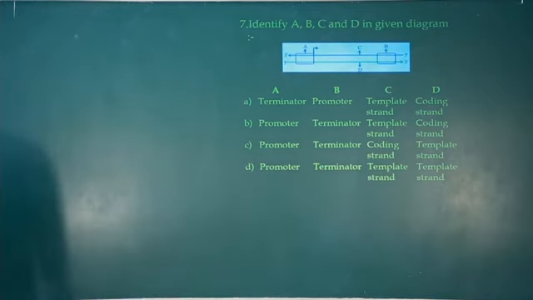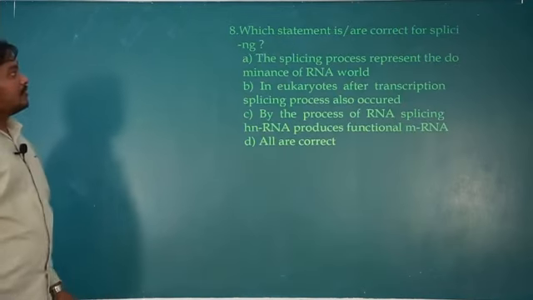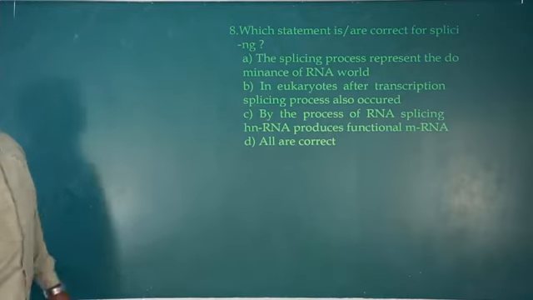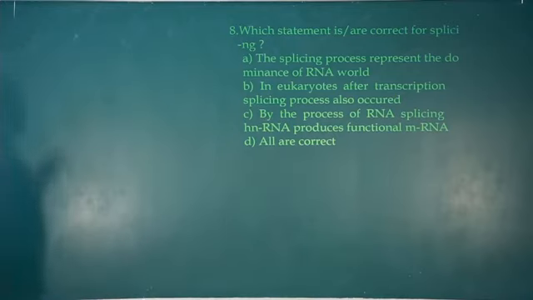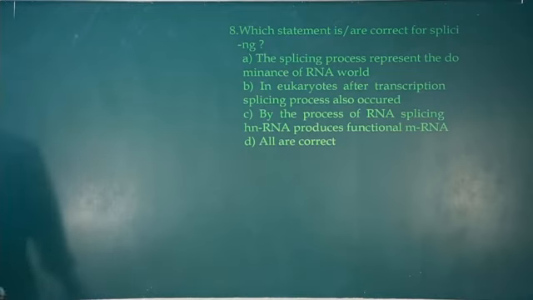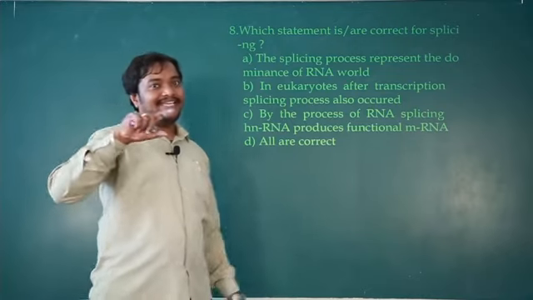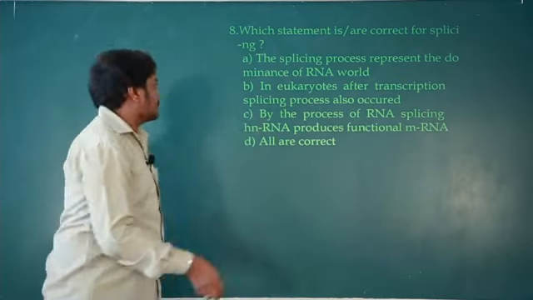Next, question number 7. Okay. Then come to 8. Okay. So which statement or statements, there could be one or many, are correct for splicing. Okay. So splicing is a process of removal of introns and joining of exons. Okay.